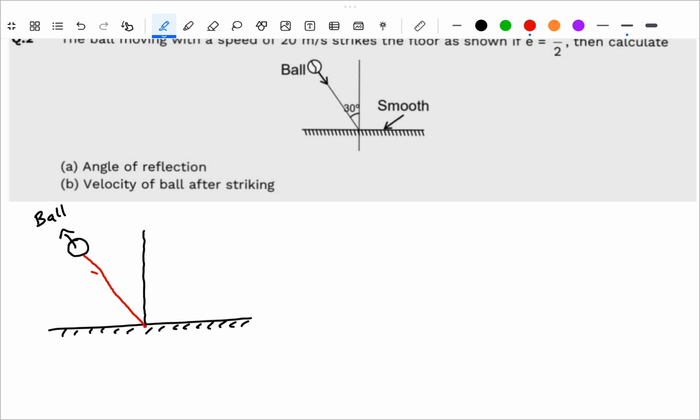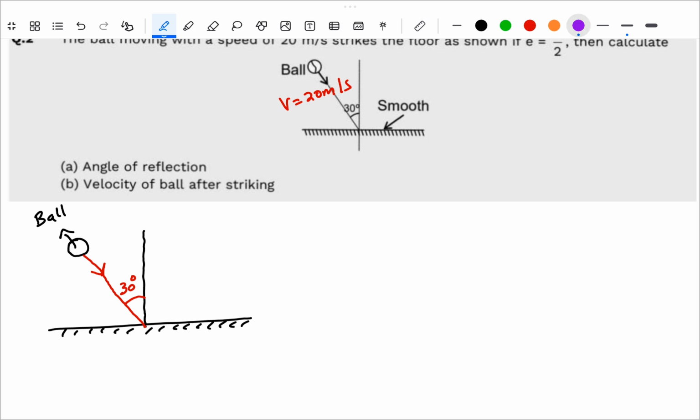A ball is coming and colliding like this, making an angle of 30 degrees, and the velocity is 20 meter per second. I will mention it here in the figure: 20 meter per second.